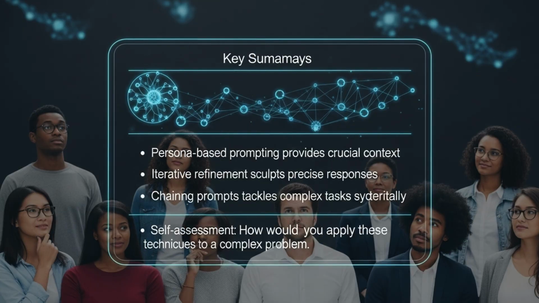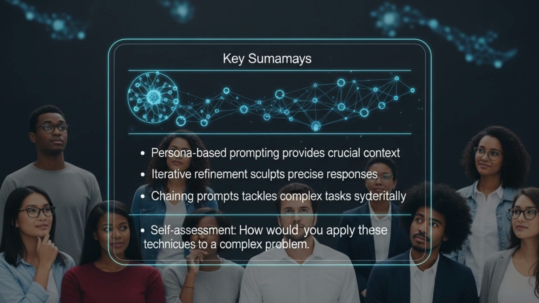We've covered some powerful techniques today to elevate your ChatGPT interactions. By now, you should feel confident in your ability to define and apply persona-based prompting, giving the AI the right context for superior responses. We also explored iterative prompt refinement, understanding that dialogue and refinement are key to sculpting the perfect output. And finally, you've learned to construct chained prompts, enabling you to tackle even the most complex tasks by breaking them into manageable steps. These strategies move you beyond simple question and answer sessions, transforming ChatGPT into a truly versatile and intelligent assistant.